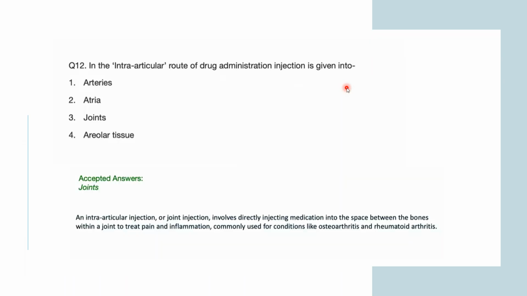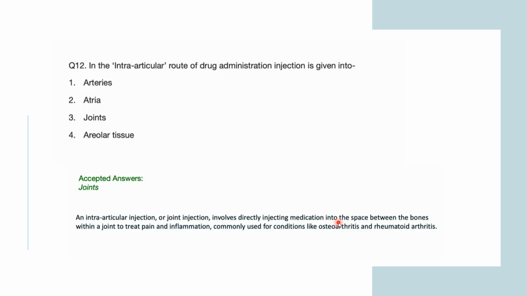So the right answer is joints. An intra-articular injection or joint injection involves directly injecting medication into the space between the bones within the joint to treat pain and inflammation, commonly used for conditions like osteoarthritis and rheumatoid arthritis. So basically, it is an injection which is given in the joints. So it is directly injecting the medication into the space between the bones.